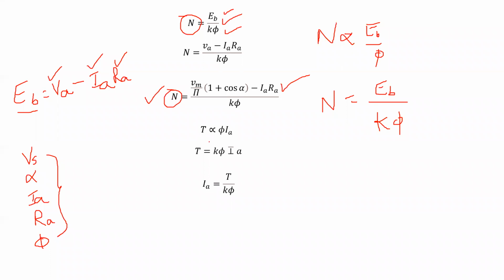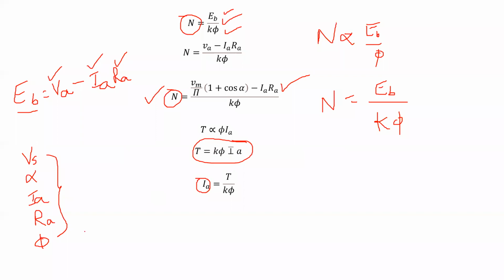It is clear? So also we can find out the torque. If you know the value of flux and armature current, we can easily find out the torque. Torque T is equal to some constant into flux into Ia. If you know the torque and flux, then from that equation we can also easily find out the armature current.